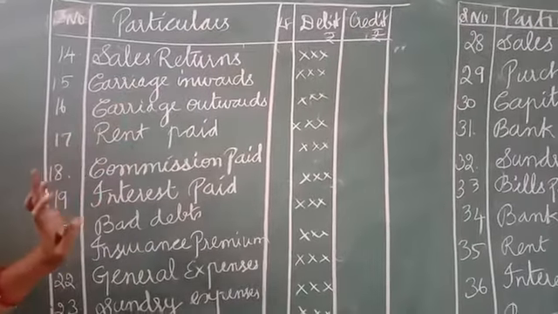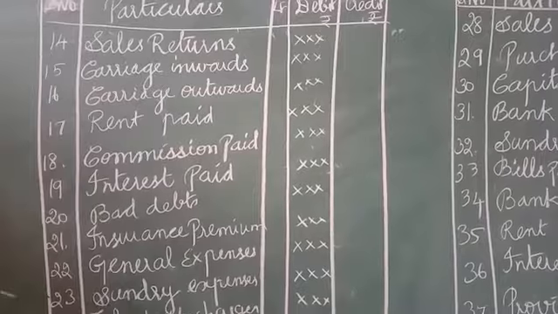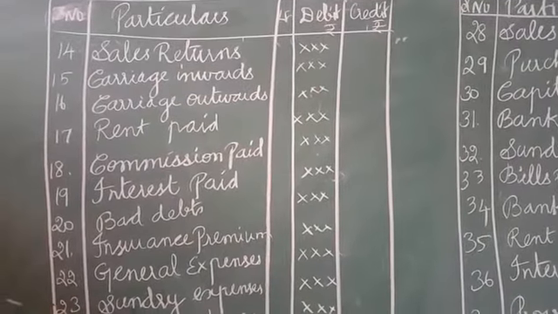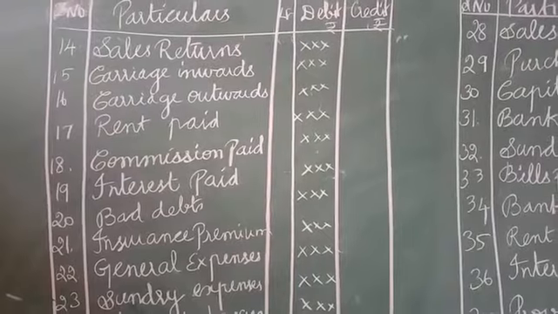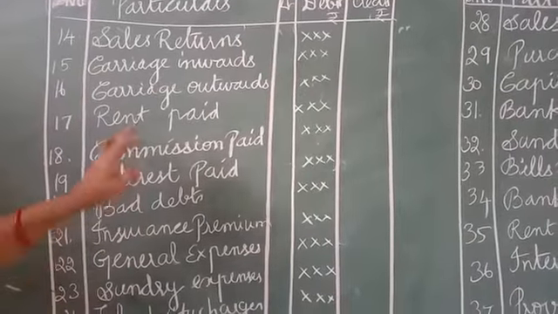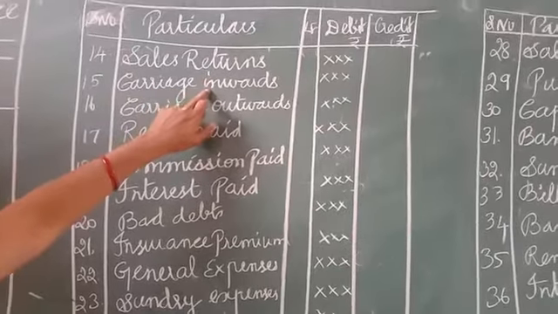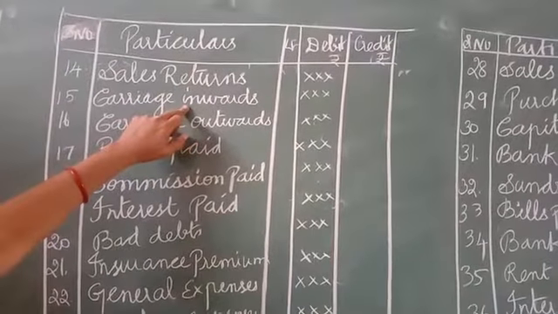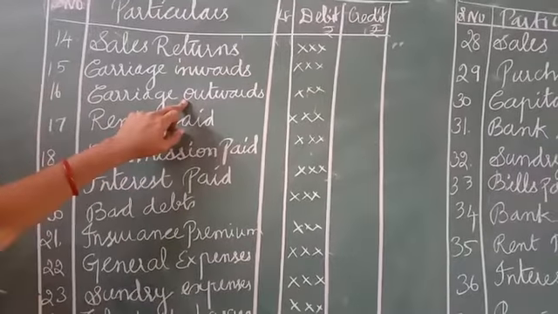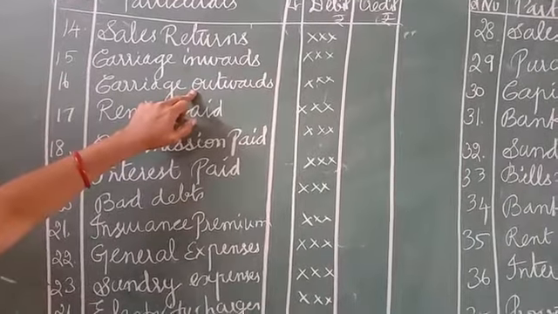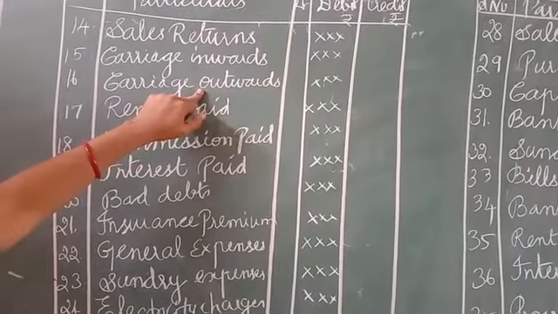Carriage inward. Already I have told you, whatever goods come into the business premises, it is not possible to carry the goods in your hand, isn't it? You have purchased a huge quantity, so we have to get a rickshaw or an auto for the goods to come inside the business premises. Now we have to spend money for that. For that we pay carriage inward. We have to give money for that. Then carriage outward. The goods are going outside from the business premises. How can we send them to the customer? Through a rickshaw, auto rickshaw or tricycle.